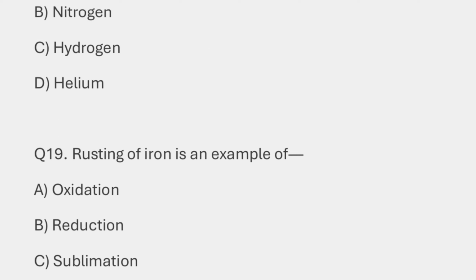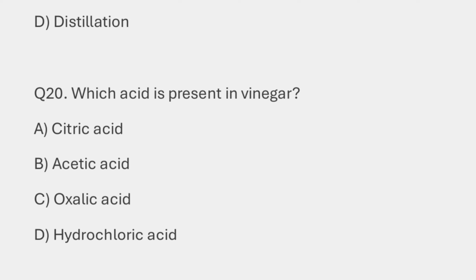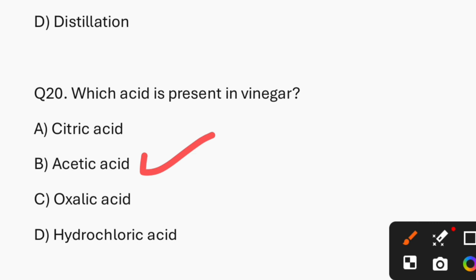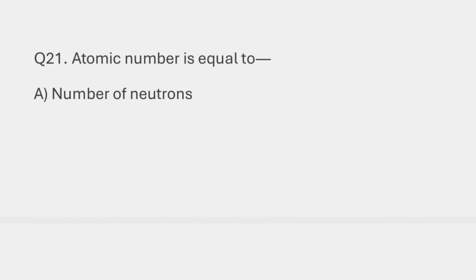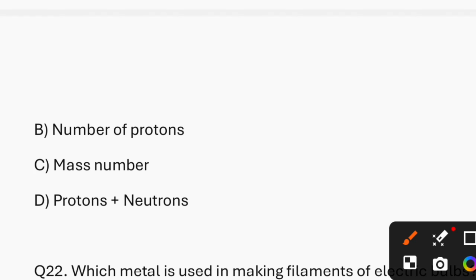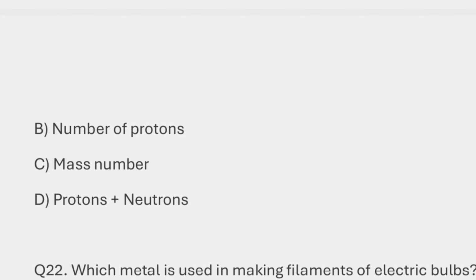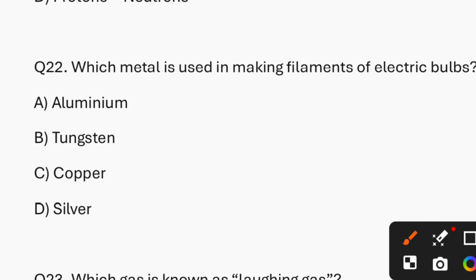Question number 19. Rusting of iron is an example of option A, oxidation. Question number 20. Which acid is present in vinegar? The answer is option B, that is acetic acid. Question number 21. Atomic number is equal to. So the answer is option B, that is number of protons. Question number 22. Which metal is used in making filaments of electric bulbs? So the answer is option B, that is tungsten.